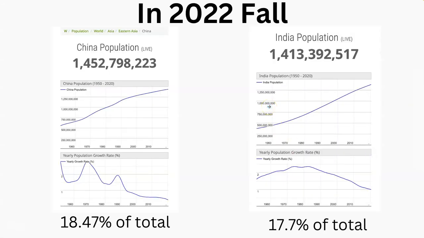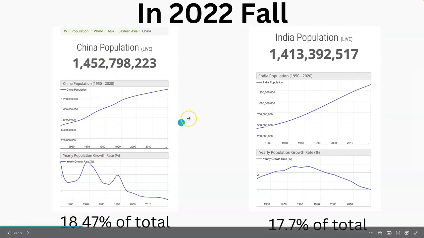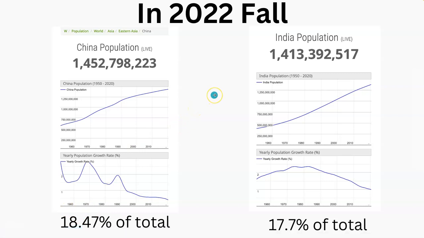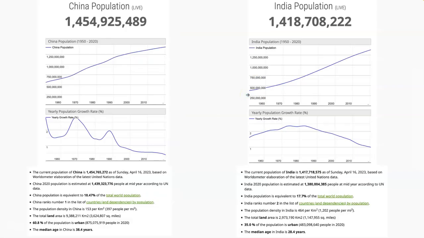So how about China and India, which are the biggest countries in the world? 1,452 million. 1,413 million, right? Much bigger than the United States, more than 4 times bigger. China is about 18% of the total population of the world. So you can imagine how big those countries are. These are the first and the second largest countries in the world.